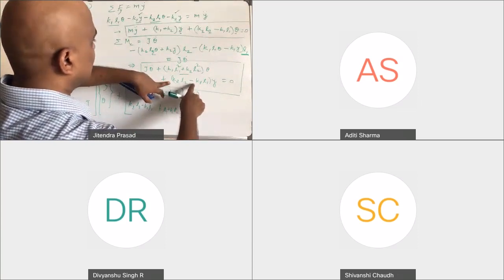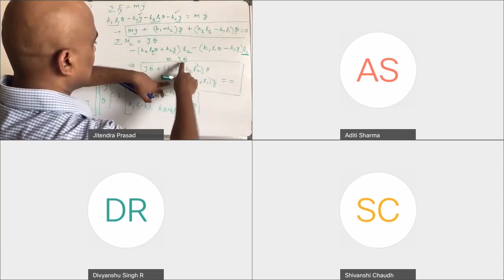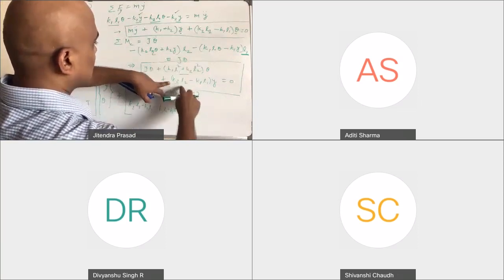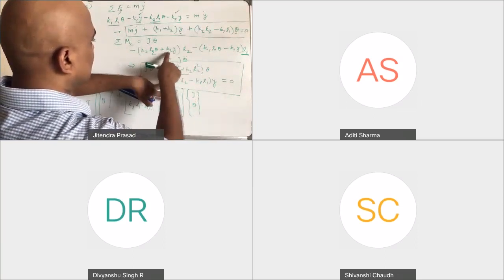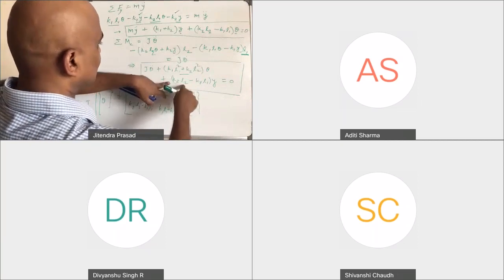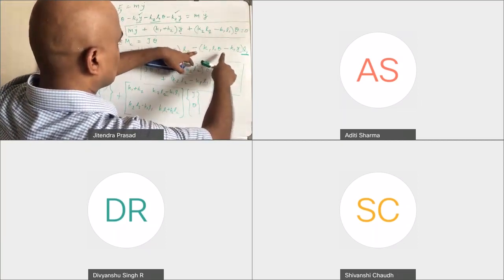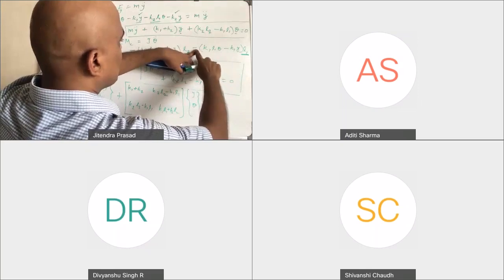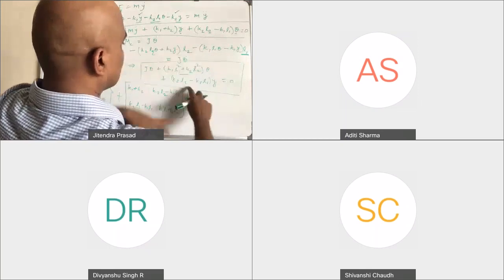And then this will go this side. So K2 L2 is correct, and this minus plus minus K1 L1 will be like this one.